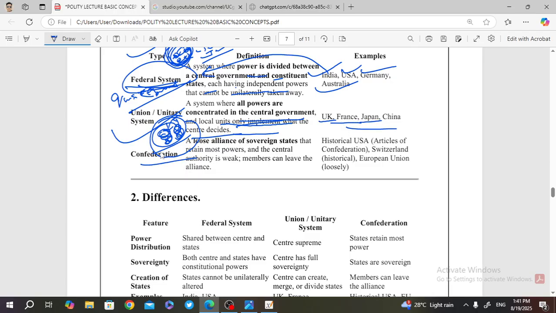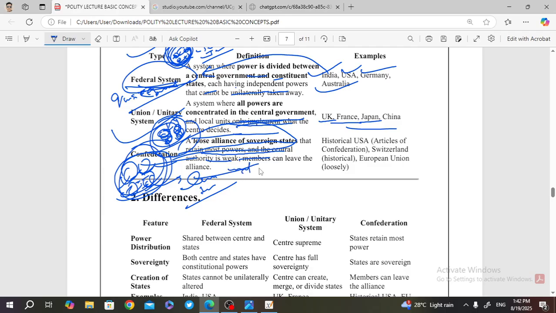Confederation, we can say, is a loose alliance of sovereign states. I have already explained the example. If there are islands 1, 2, 3, 4, each island is sovereign. Each island has its own set of rules, but there is a loose alliance between them, and they can leave the alliance at any time. Here it is mentioned: a loose alliance of sovereign states that retain most powers, and the central authority is weak. Members can leave the alliance at any time. Did you get my point or not?